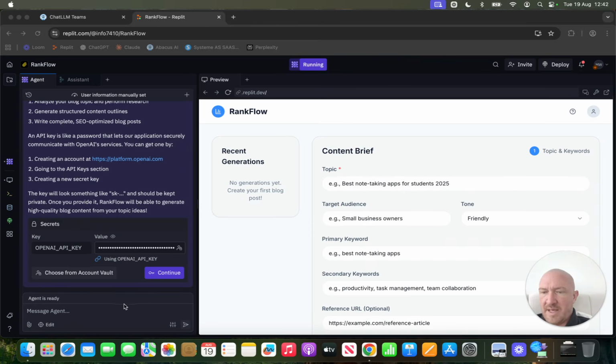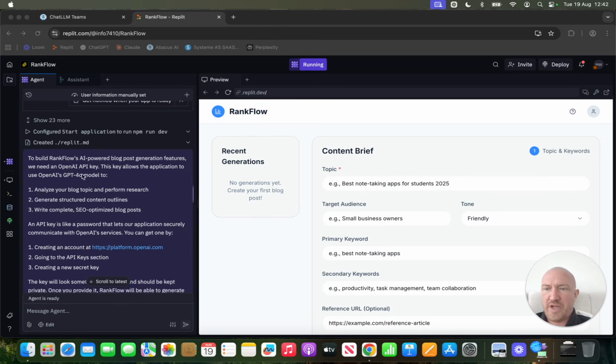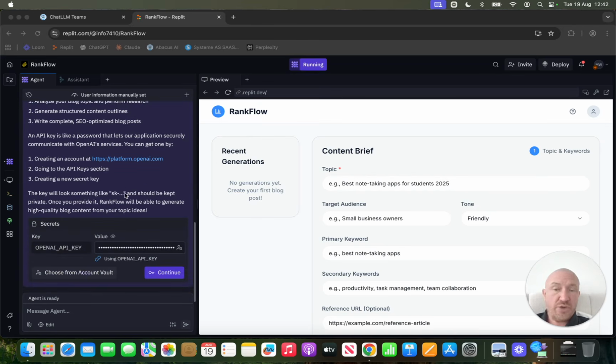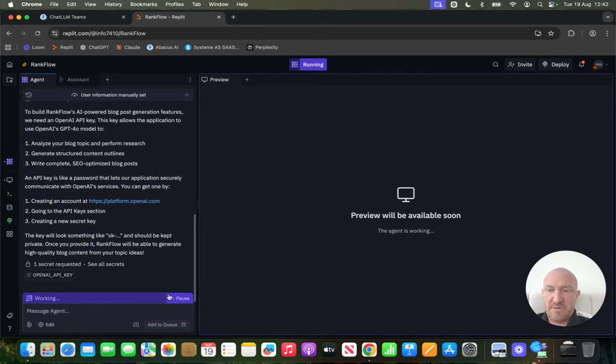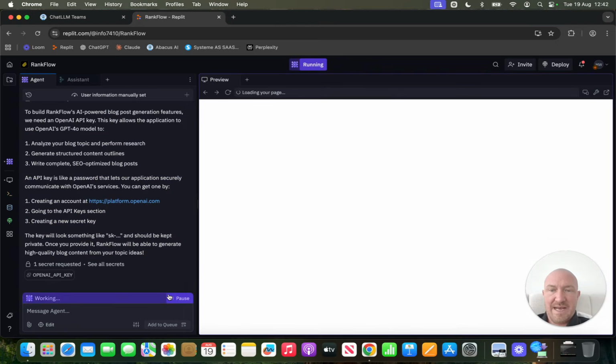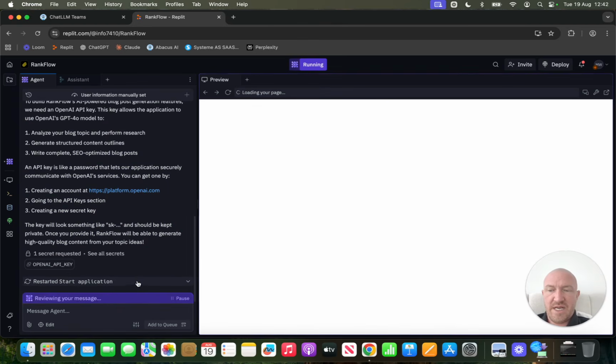Okay, so I am back because it has asked me for an OpenAI key to have a digital brain, essentially. I've already got one saved in Replit, so I'm just going to click continue. These are called secrets in Replit, and you can add an OpenAI API key as a secret, and then it's as simple as doing this. Look, continue. So now it will have a digital brain.